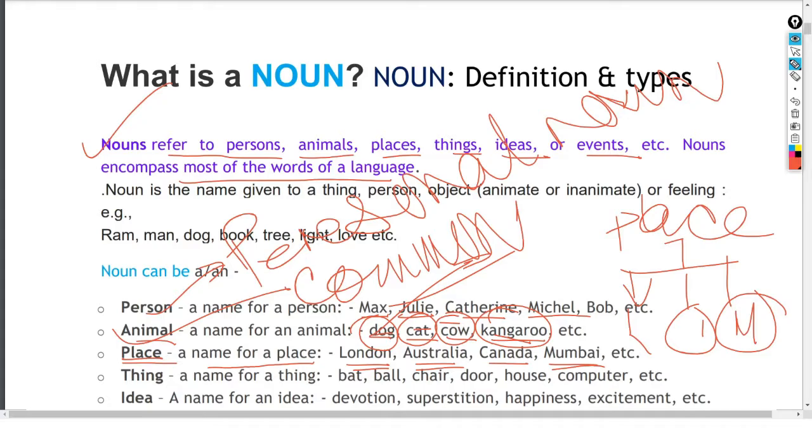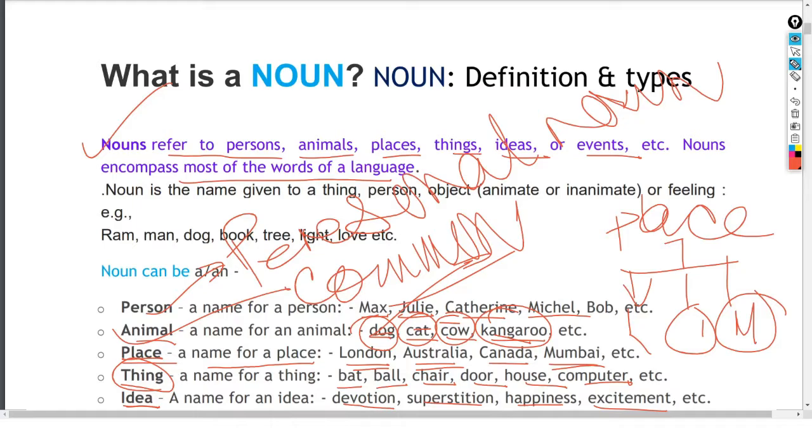So let us see the next category, thing. A name for a thing: bat, ball, chair, door, house, computer, etc. All these things refer to a thing. So this noun may refer to the idea. The idea of devotion, idea of superstition, idea of happiness, idea of excitement. So what noun will it be? That also we'll have to see. Many of the nouns you cannot see. You can only feel. So its name will also be different. It will be the abstract noun.